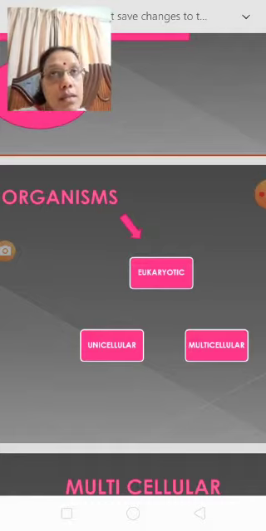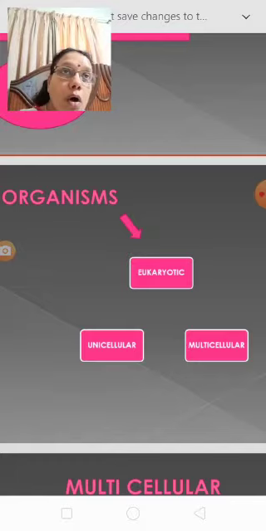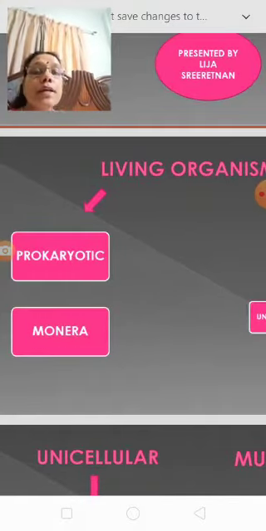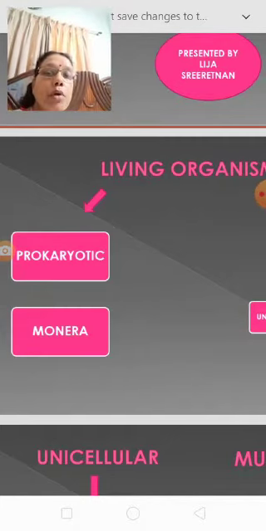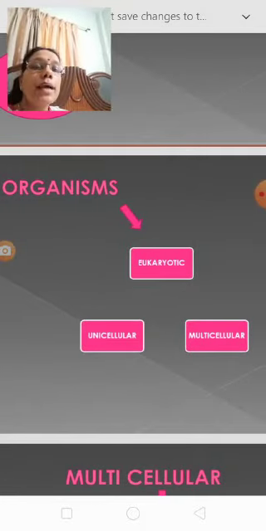And multicellular. Multi means many. In maths you learn multiples of 7, multiples of 8. Multicellular, so many cells will be there. That is the eukaryotic organisms classification. So first, living organisms are classified into prokaryotes and eukaryotes. Prokaryote has one subdivision, Monera. Eukaryote, unicellular and multicellular.